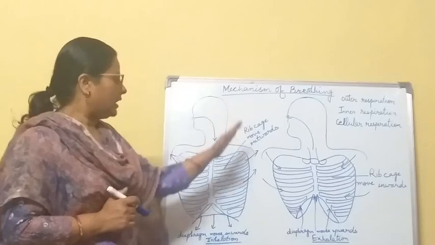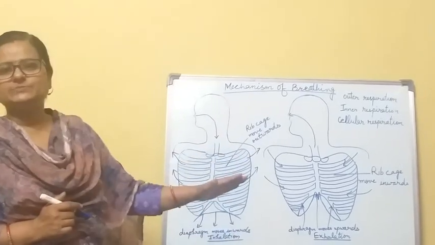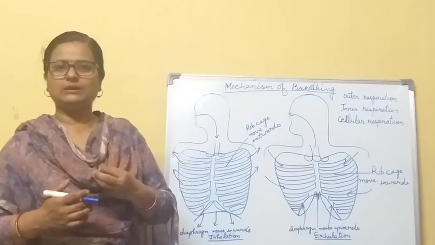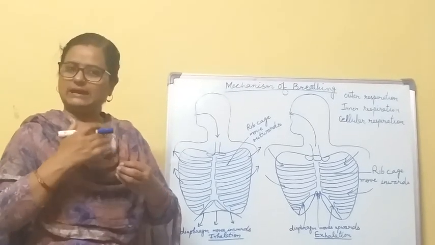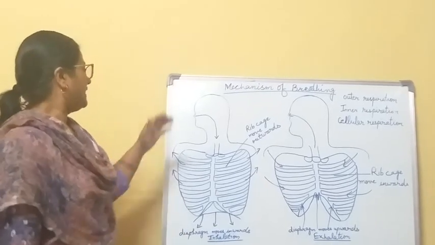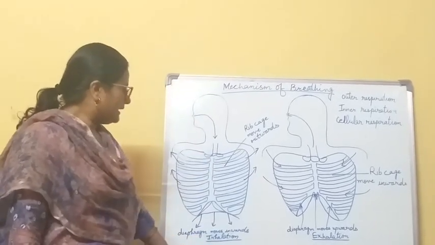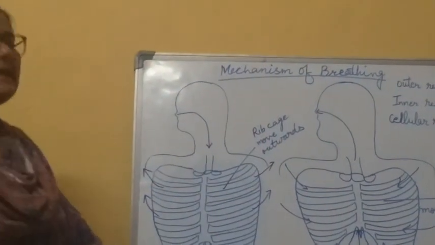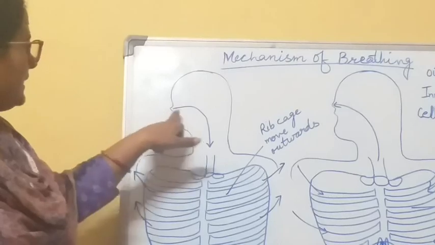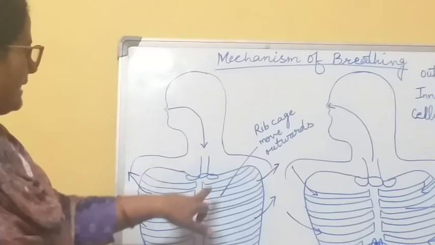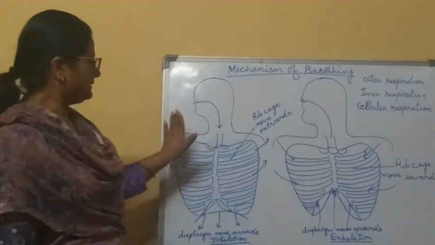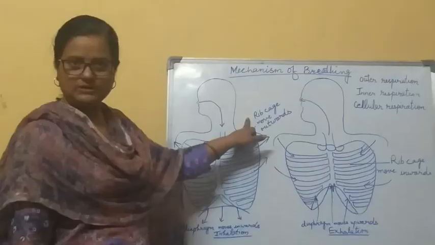So we have to read about the mechanism of breathing, meaning how we are able to inhale the oxygen and how we exhale the carbon dioxide. So look here. In figure 1, here is the diagram of inhalation. Here I have drawn the nose, the nasal cavity, the nasal path, and here you are seeing the rib cage. What is the rib cage?